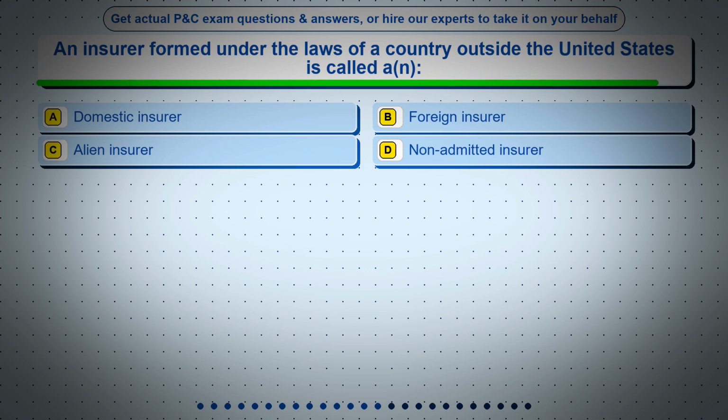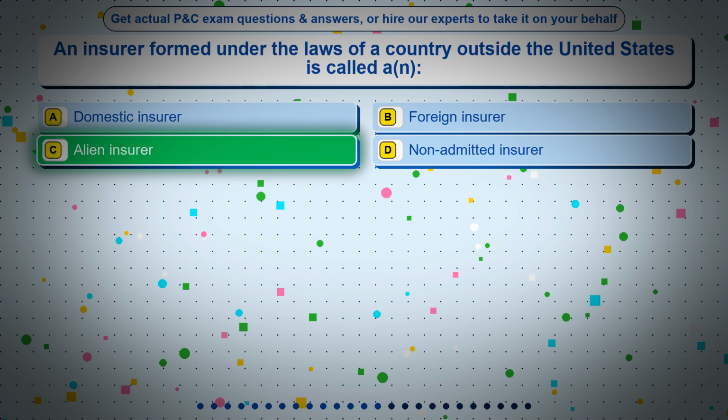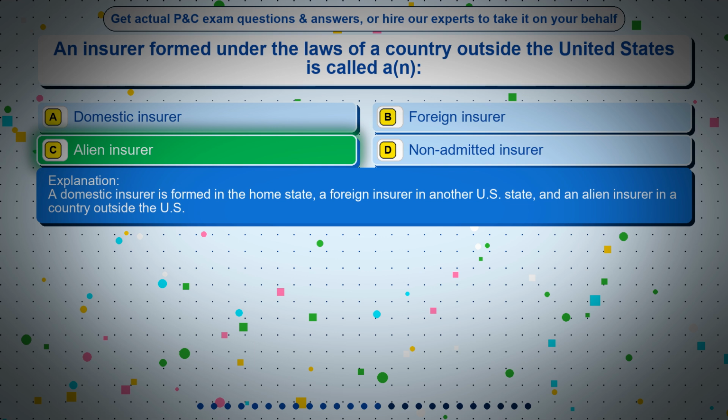Question 14. An insurer formed under the laws of a country outside the United States is called an Option A, domestic insurer. Option B, foreign insurer. Option C, alien insurer. Option D, non-admitted insurer. The correct answer is option C, alien insurer. A domestic insurer is formed in the home state, a foreign insurer in another U.S. state, and an alien insurer in a country outside the U.S.